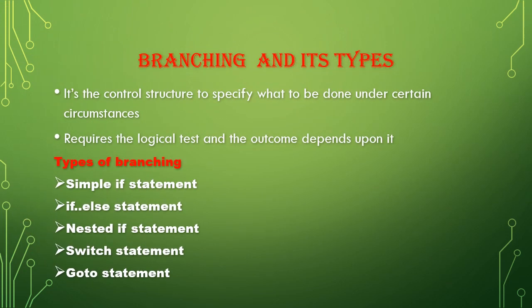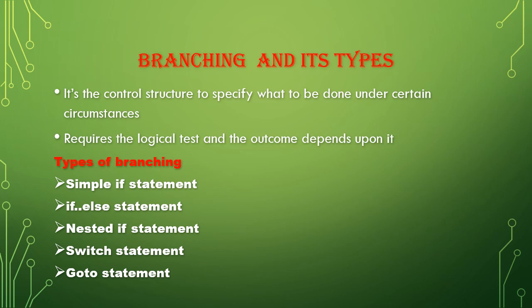We can say that a C program is a set of statements which is executed normally, in a sequential way. But in certain cases, we'll have to change the order of execution. Such changing of the execution, and taking the possible actions depending upon the outcome of a logical test, is called branching.